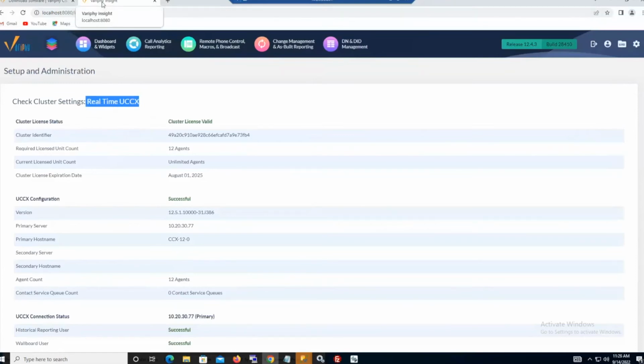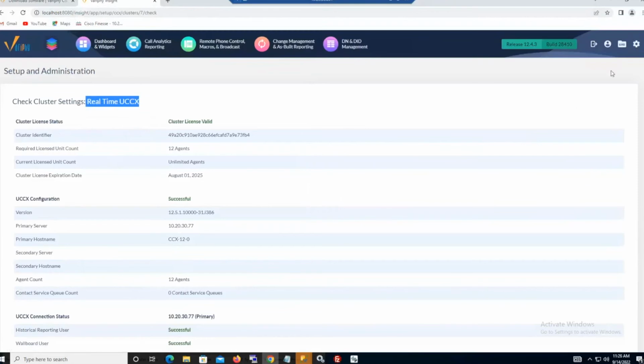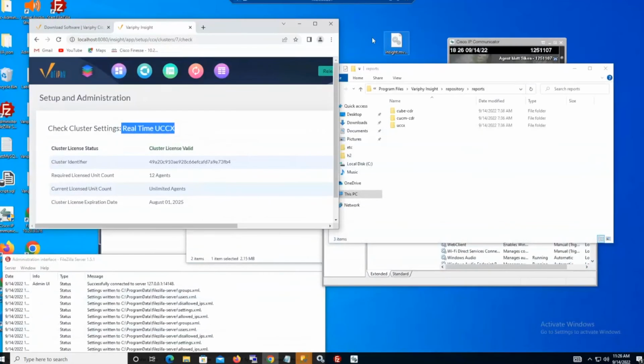We created those 2 clusters. Aha, the next thing that we'll need to do, since we'll just assume this is a brand new Windows box here, there's no FTP or SFTP server to accept the data deliveries from Cube and/or CUCM. So an FTP/SFTP server will need to be installed locally on the server so they can accept those files.